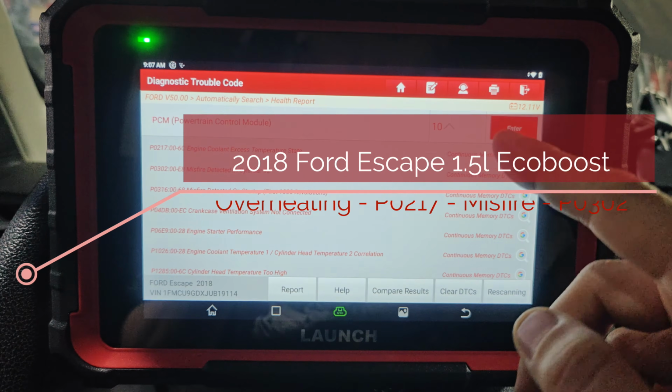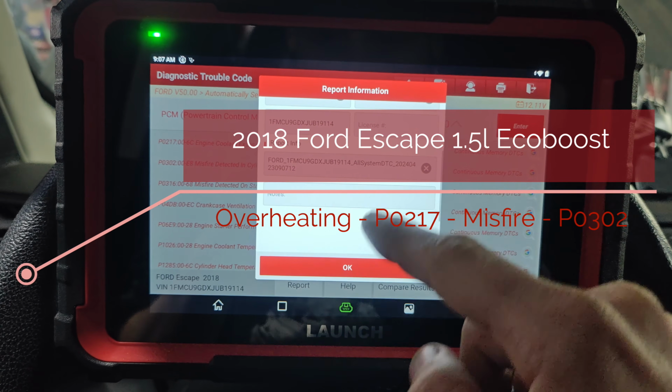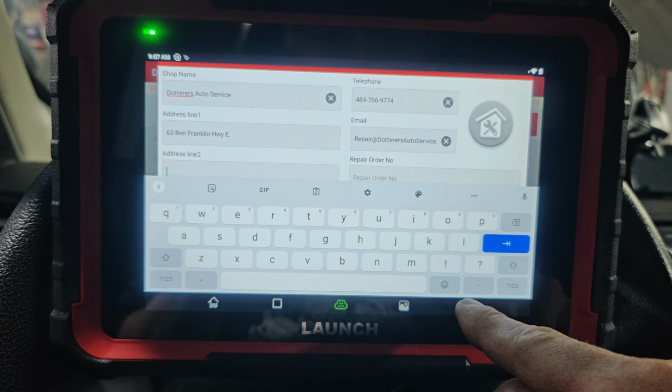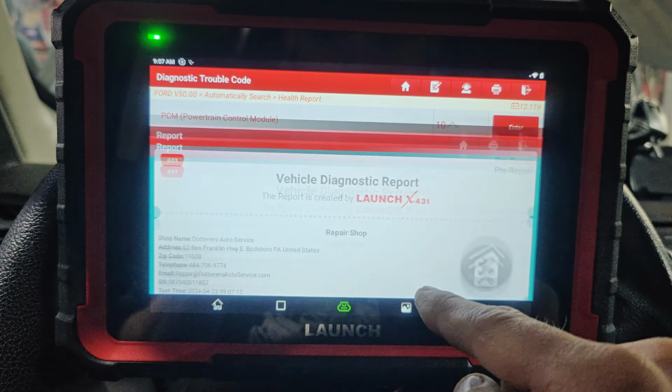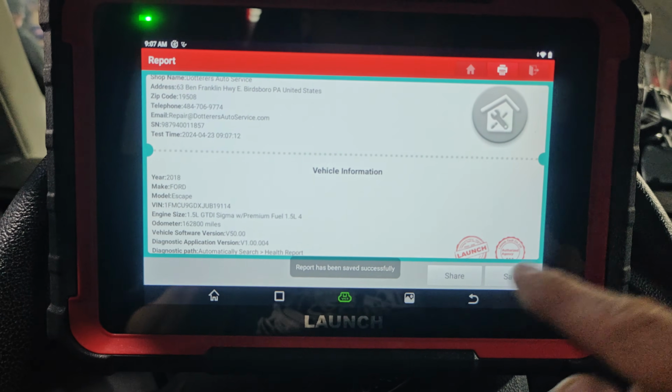Okay guys, got this 1840 Escape. I just did a scan. Let's do a report. Okay, let's save. Okay, so that's all saved, I think. I don't think I can...